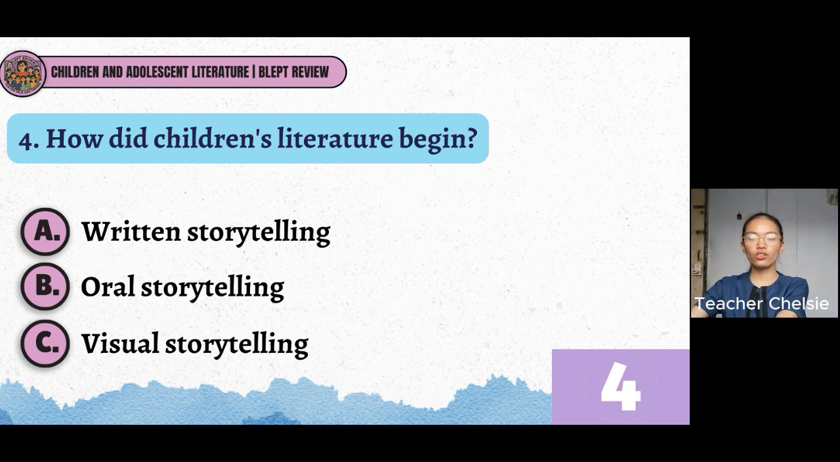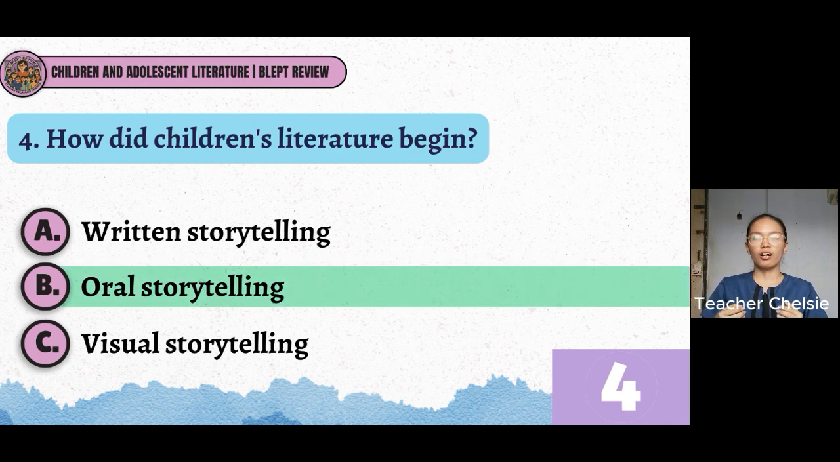Okay, let's see if you got the correct answer. So, the correct answer is B. Oral storytelling. Children's literature began with oral storytelling, which is the earliest form and the most traditional way of sharing stories and transmitting knowledge to everyone, long before humans could read and write.